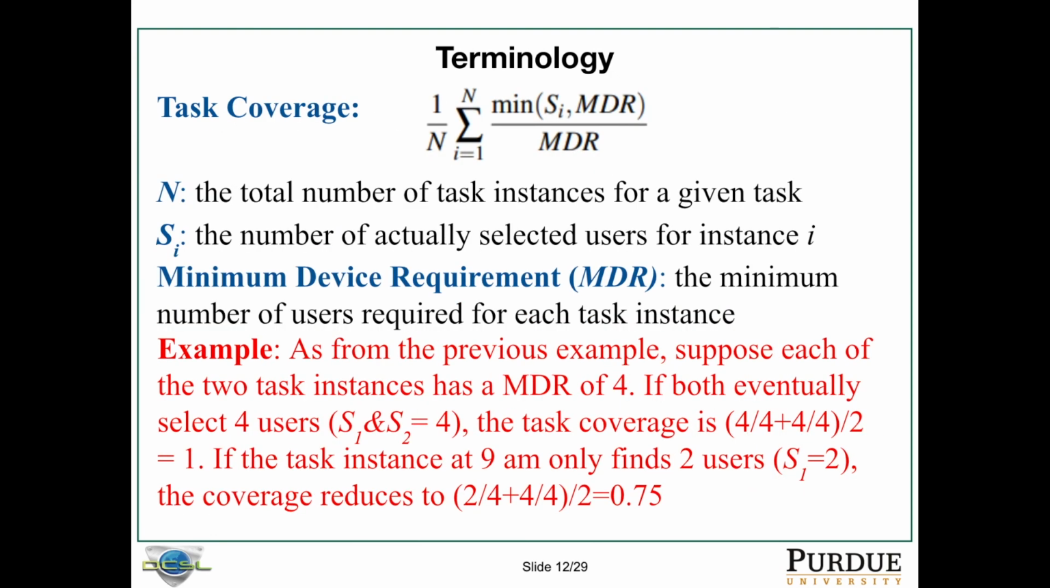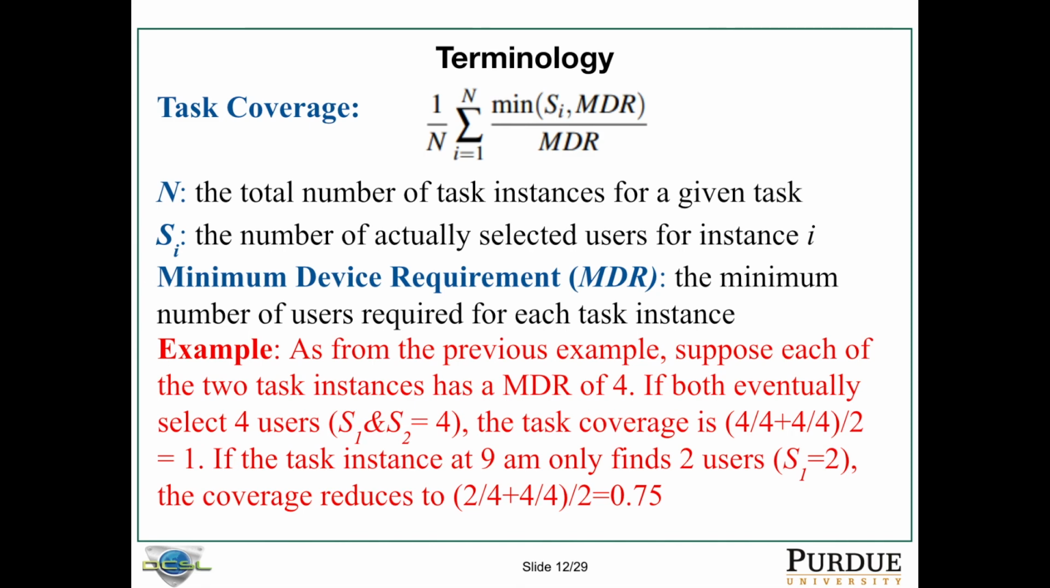And we also have task coverage. It's the average coverage among all instances of a task. N here stands for the total number of task instances of a given task. Si is the number of actually selected users for instance i. And MDR is the minimum device requirement, which stands for the minimum number of users required by each task instance. Given the previous example, suppose each of the two task instances has an MDR of 4, and if both eventually select 4 users, which means S1 and S2 are 4, then the task coverage is 1. But if the first instance only finds 2 users, which means S1 equals 2, the coverage reduces to 0.75.